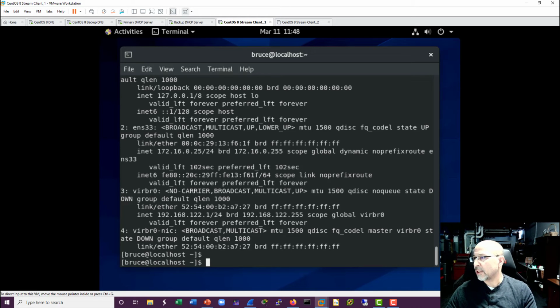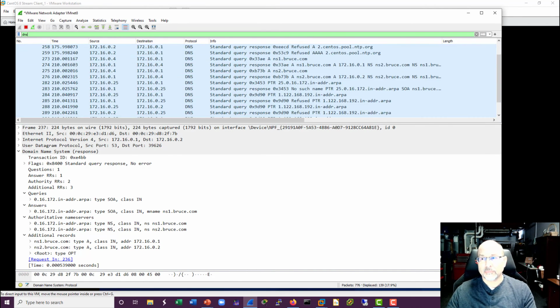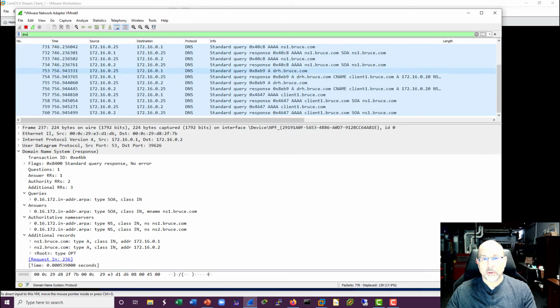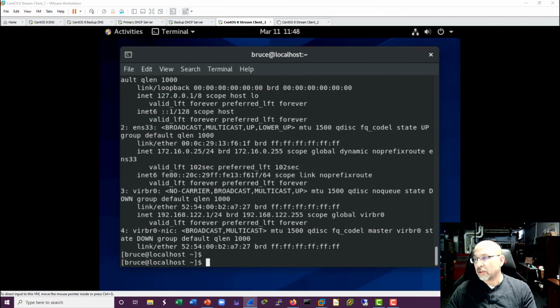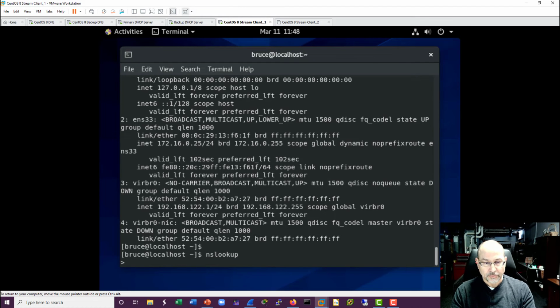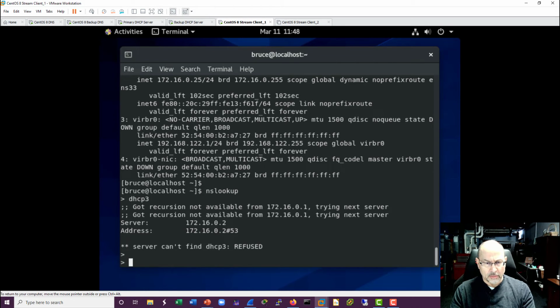Okay, so let me show you something else with the capture. And we're going to change my filter again here to DNS. Let's see. Oh, let's do this. So when we do nslookup, and I did, I don't know, dhcp3. Okay. Uh-oh.